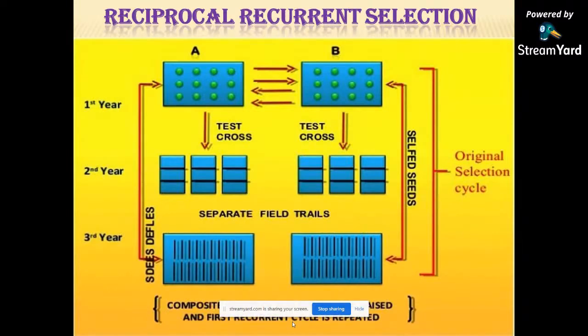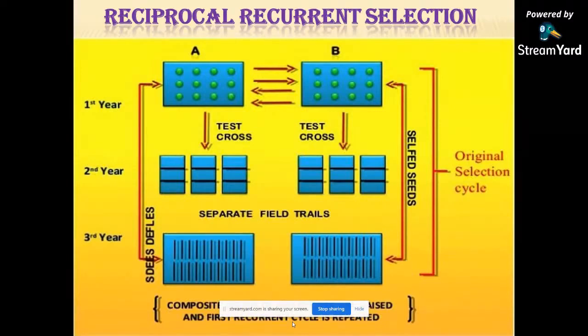In the first year, several phenotypically superior plants are selected from populations A and B. The pollen of some selected plants of population A is used to cross a large number of randomly selected plants of population B. Similarly, the pollen of some selected plants of population B is used to cross a large number of plants of population A. All of the plants of populations A and B are used as pollen parents in the crosses.